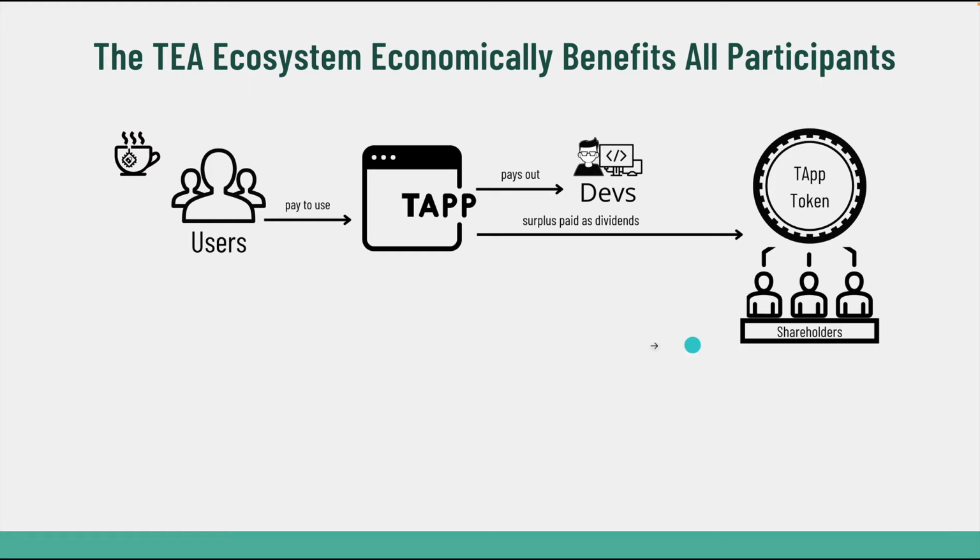In the tea project, users pay to use the tea app, and the tea app pays out to the developer who developed the tea app. Excesses or surpluses are paid out as dividends to tea app token holders. Every tea app in the tea project ecosystem has an associated tea app token issued on a bonding curve. And so one way to enjoy the profits of a tea app is to become a sort of shareholder by purchasing that tea app's token.